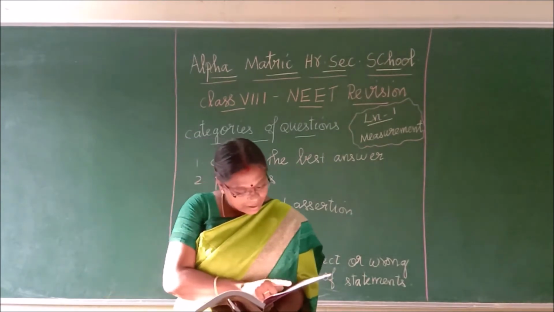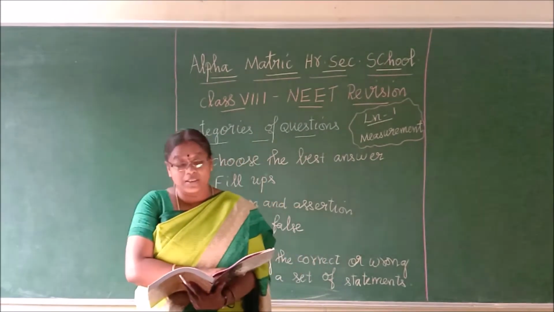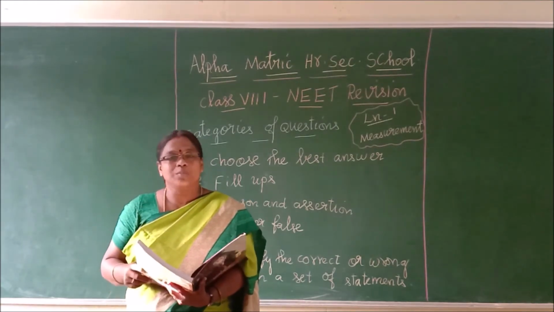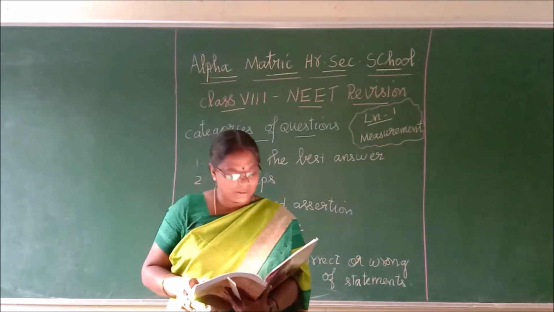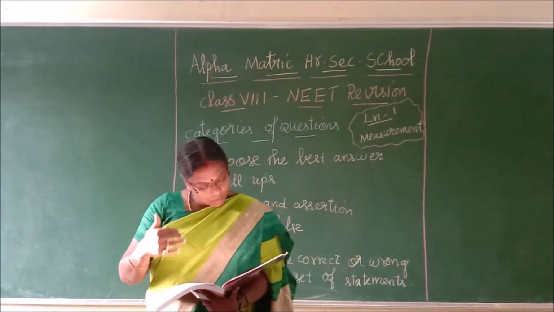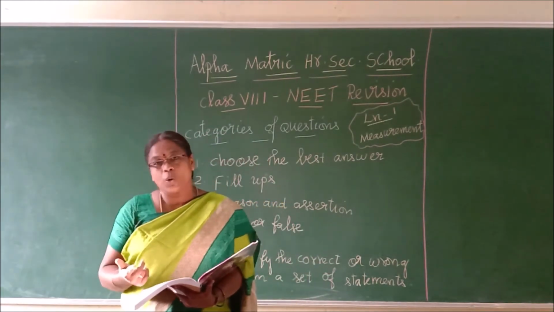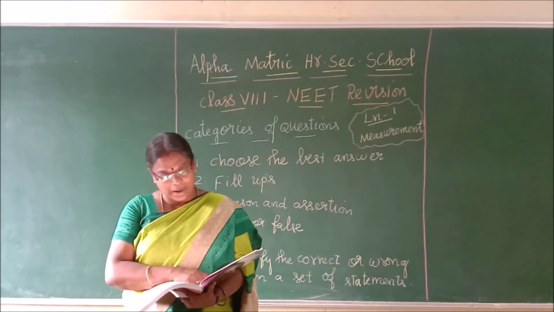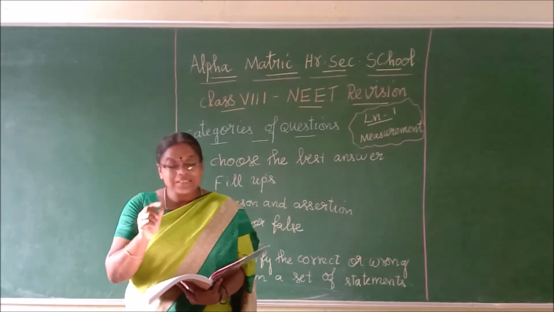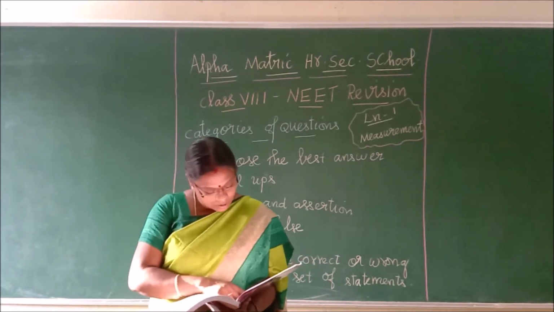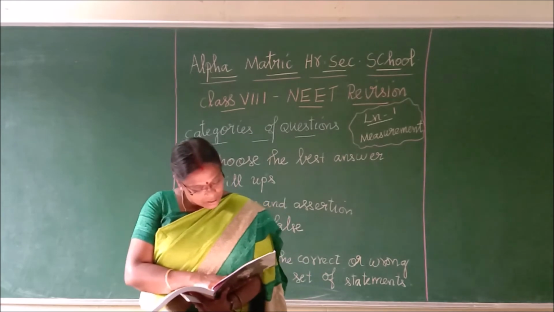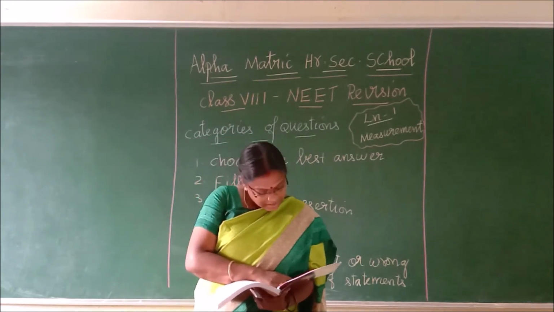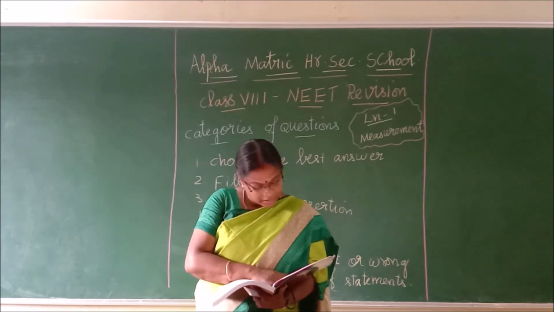In that, one content is given: CGS is not a metric system, it is a metric system of units. That line you have to underline. Now, at the beginning in the unit test revision also I told you to underline the last paragraph of the left hand side. After that, SI system stands for, what is the answer? International System of Units. And then the last 3 lines of the left hand side.